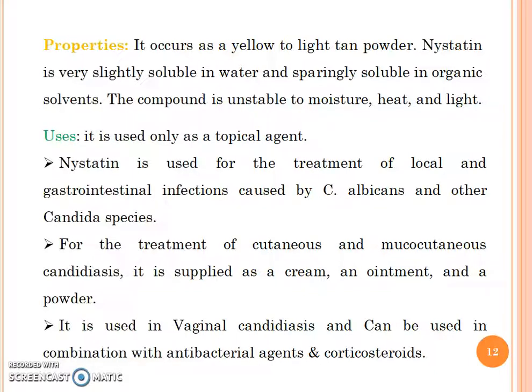Uses: it is used only as a topical agent. Nystatin is used for the treatment of local and gastrointestinal infection caused by Candida albicans and other Candida species. For the treatment of cutaneous and mucocutaneous candidiasis it is supplied as a cream, ointment and a powder. It is also useful in the treatment of vaginal candidiasis and can be used in combination with other antibacterial agents and corticosteroids.